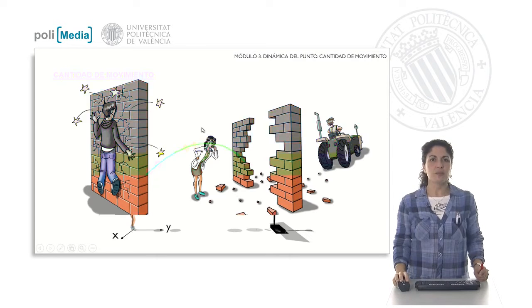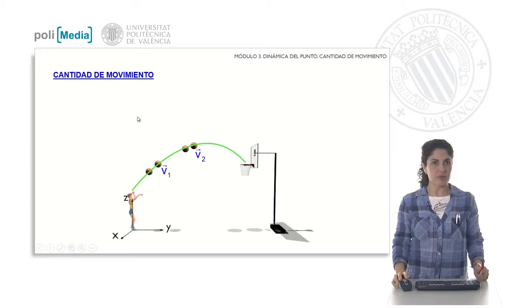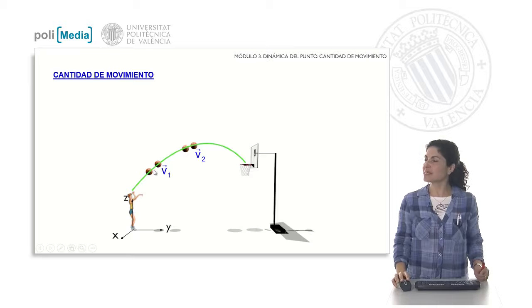Well, this is the reason why Newton began to introduce the concept of the quantity of motion, also known as linear momentum, and that will appear in the bibliography. The linear momentum takes into account not only the velocity of the body at each point, not only the kinematic characteristic of the velocity. In this evolution of the basketball, at a first instant we can say that its velocity is v sub 1, and at a later instant v sub 2.